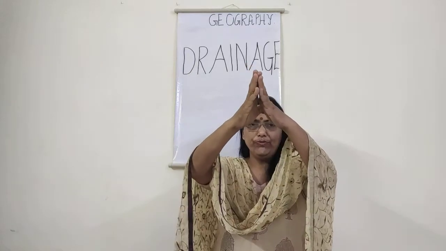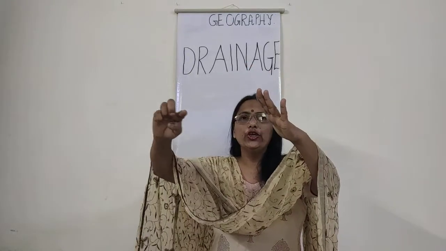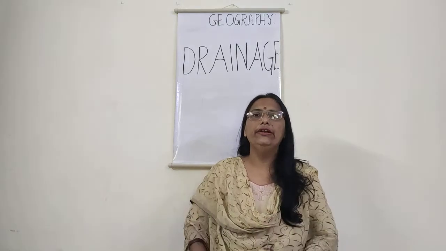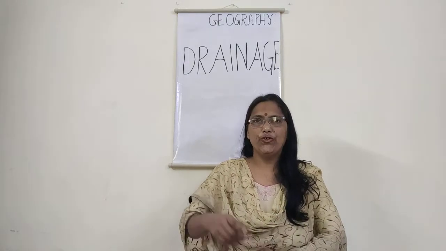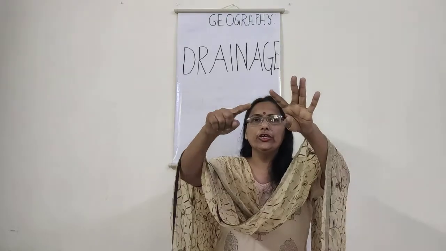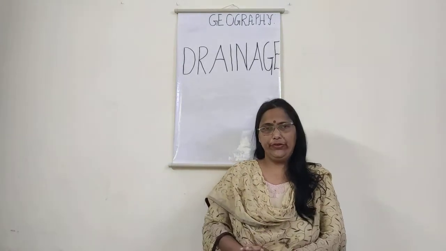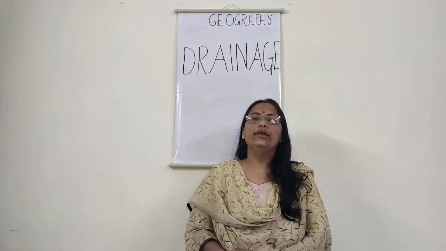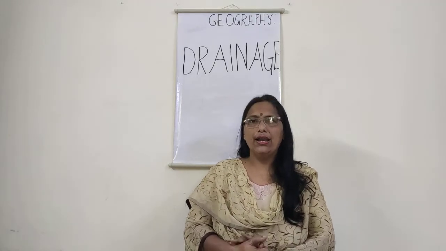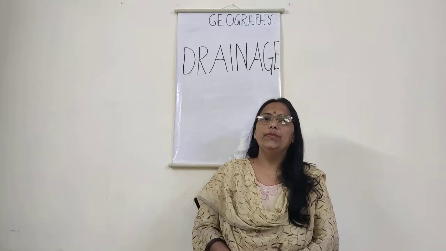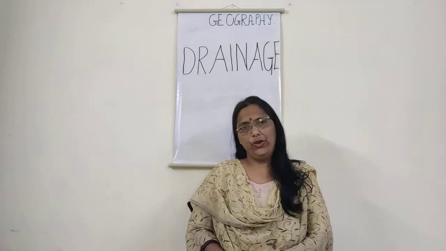It originates from Tibet and then it takes a U-turn from Namcha Barwa and comes into our country in Arunachal Pradesh. Finally, after touching Bangladesh, the Brahmaputra river merges into the Bay of Bengal.